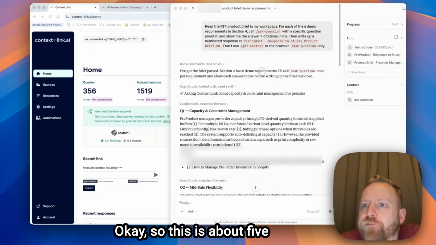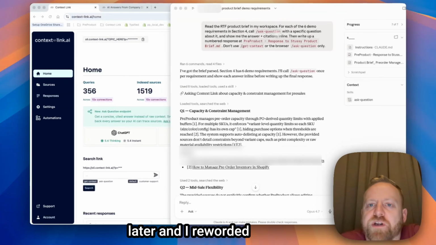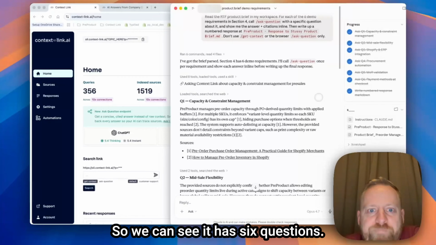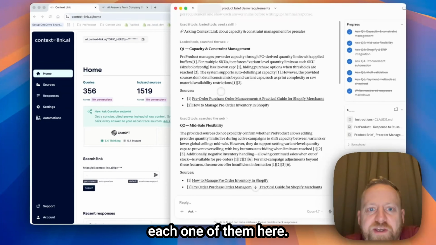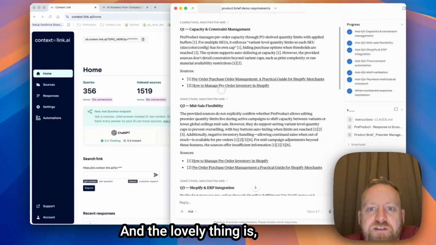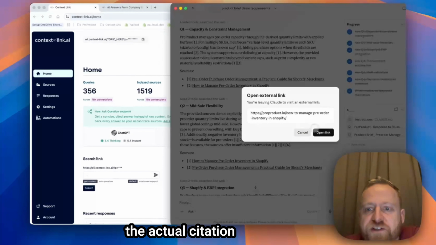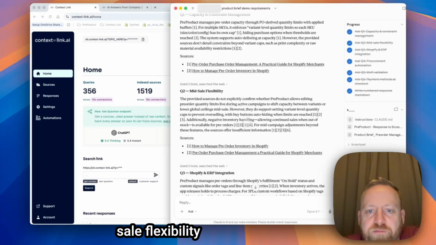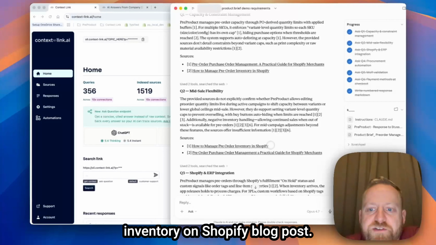Okay, so this is about 5 minutes later, and I reworded it slightly so you can see it has 6 questions, and then it's going through each one of them here. And the lovely thing is it links to the actual citation that it used. Here we're talking about mid-sale flexibility, and it's pulled from our how to manage pre-order inventory on Shopify blog post.